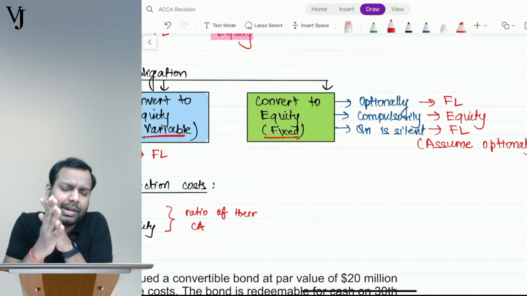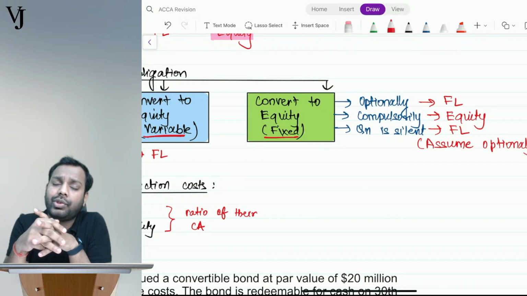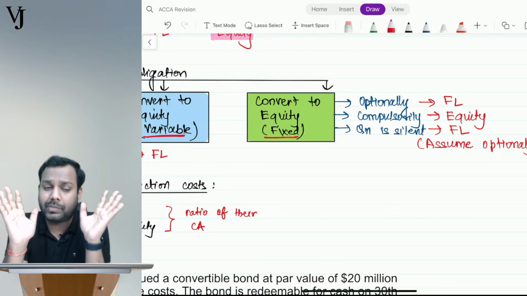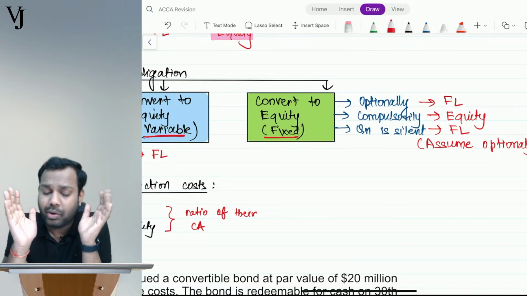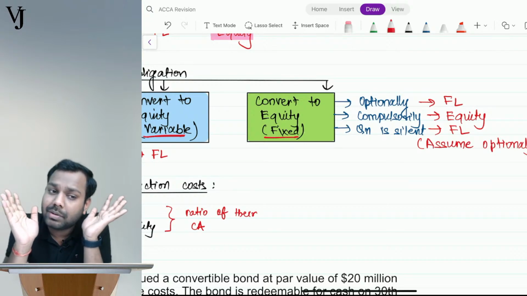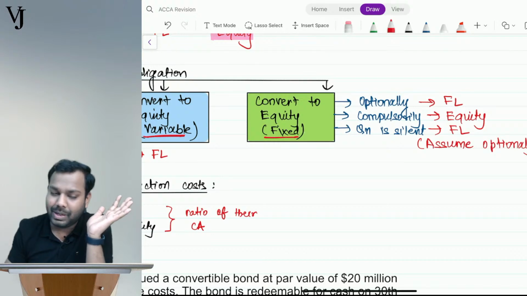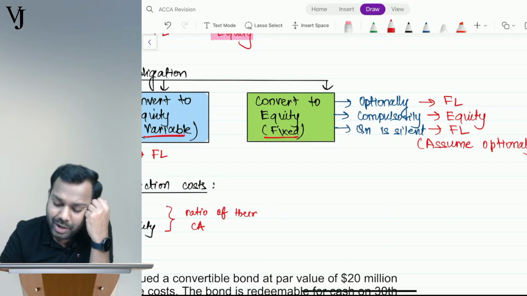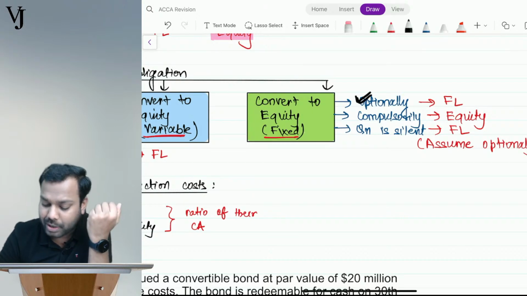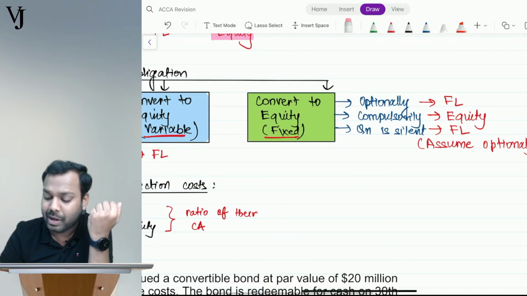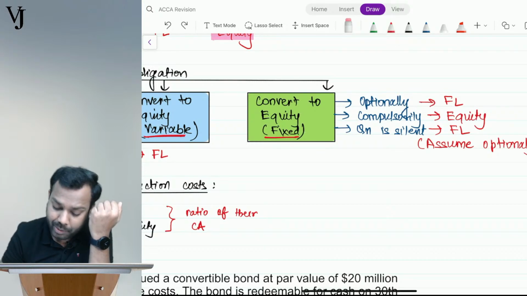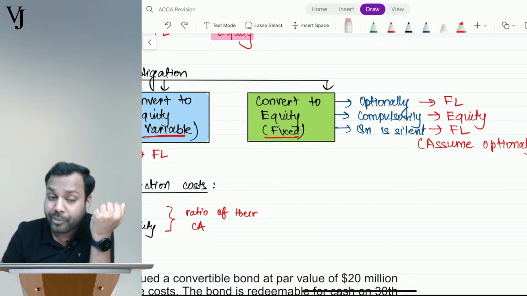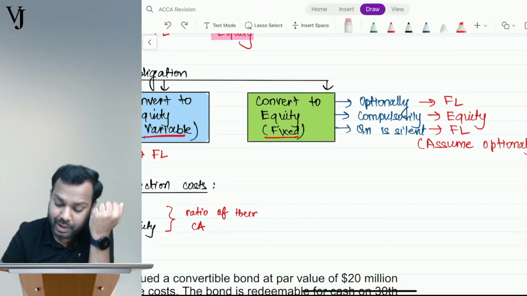Let's suppose this is for 1 year. After 1 year, Ayush, you come to me and say that, sir, I need cash. Can I deny? Can I say, no, I will give you equity shares only? No, right? So it means I do have a contractual obligation. So whenever it is optionally convertible, I do have a contractual obligation, and hence it will be financial liability. Even though it is convertible into a fixed number of equity shares, if it is optionally convertible, it will be called financial liability.